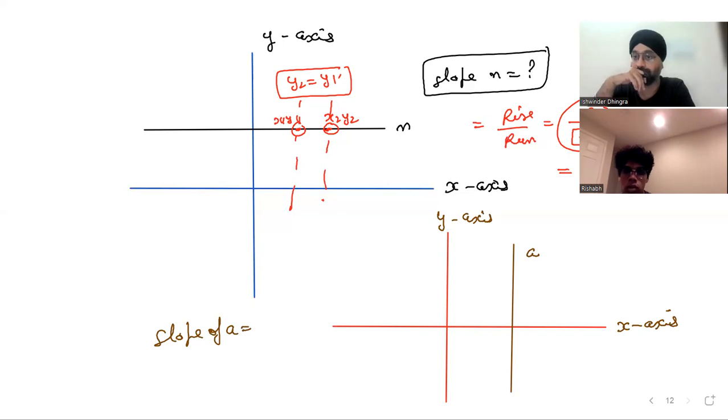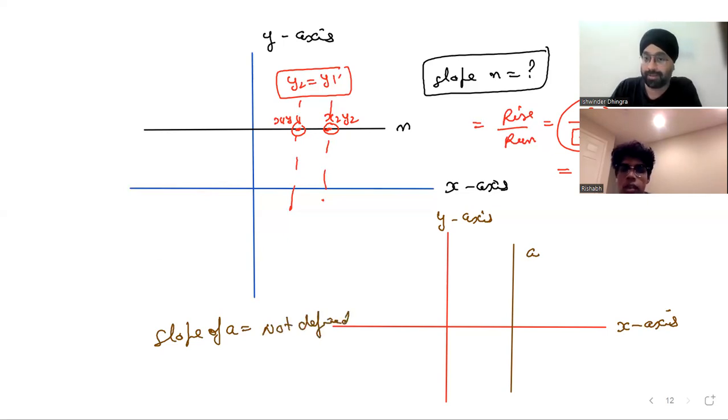Run is 0. If there is no run, can we have a slope? No, because it'll be undefined. If I don't have any run, I'm not moving. If an aeroplane is not moving, there is no run. Can we have a slope? No. So the slope of A is then what? Undefined. Not definite.